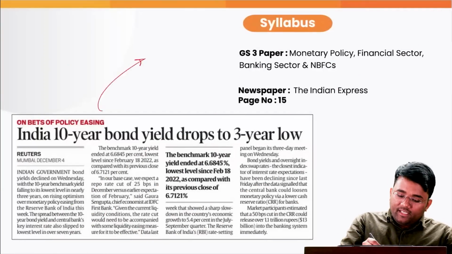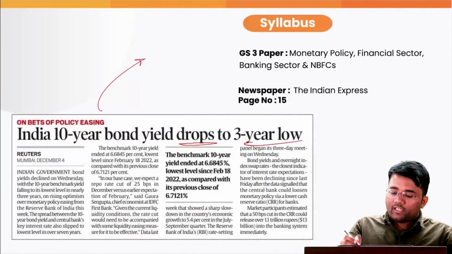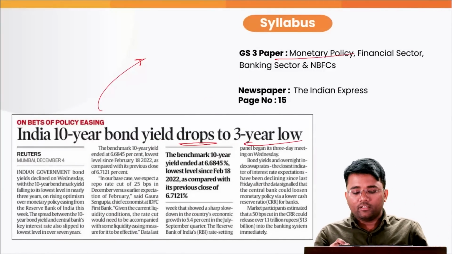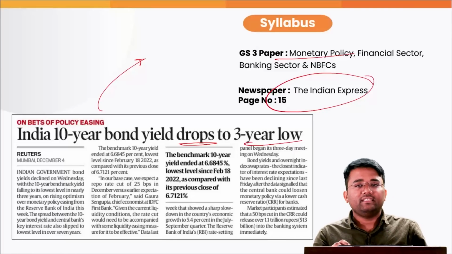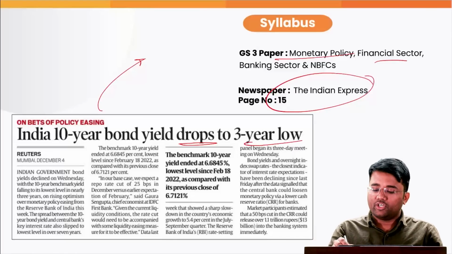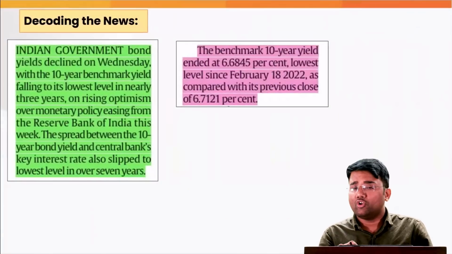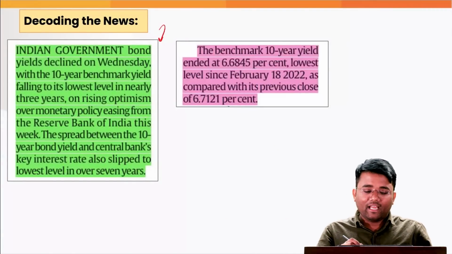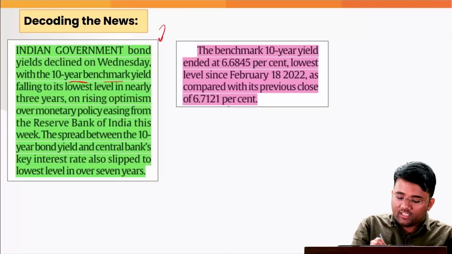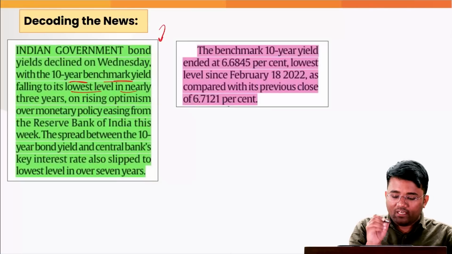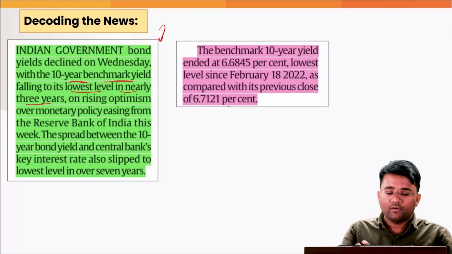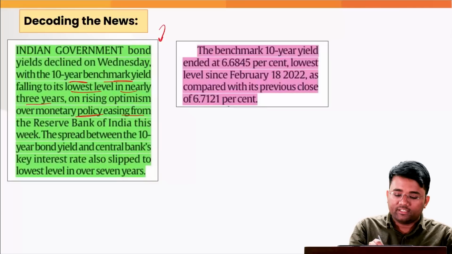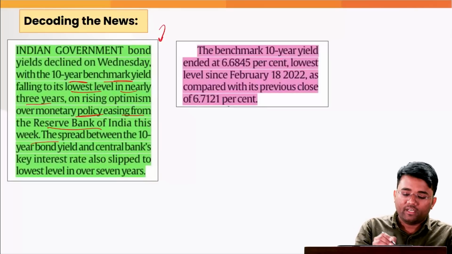The next topic is India's 10-year bond yield drops to 3-year low. This has appeared in today's Indian Express page number 15, and this is with regard to your GS paper 3, monetary policy, financial sector, banking sector and non-banking financial companies. Indian government bond yields declined on Wednesday, with the 10-year benchmark yield falling to its lowest level in nearly 3 years on rising optimism over monetary policy easing from the Reserve Bank of India this week.